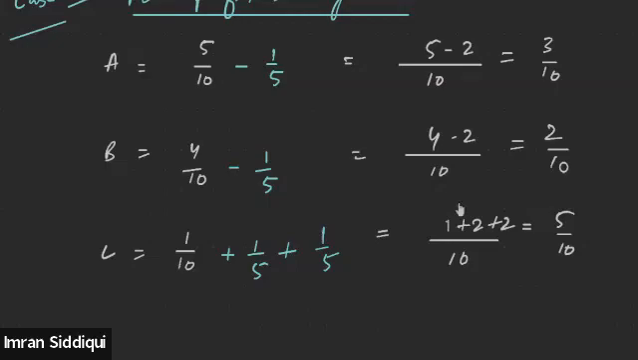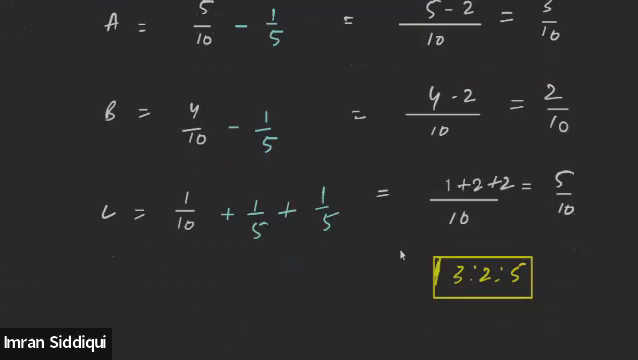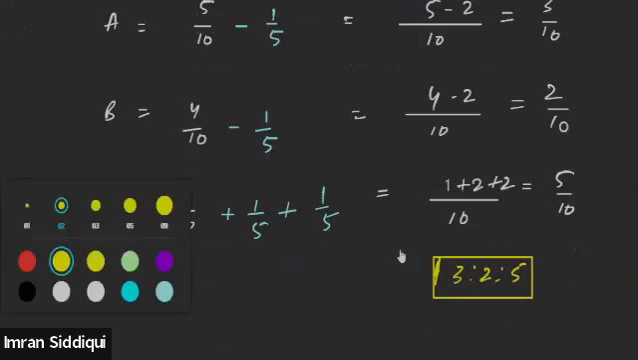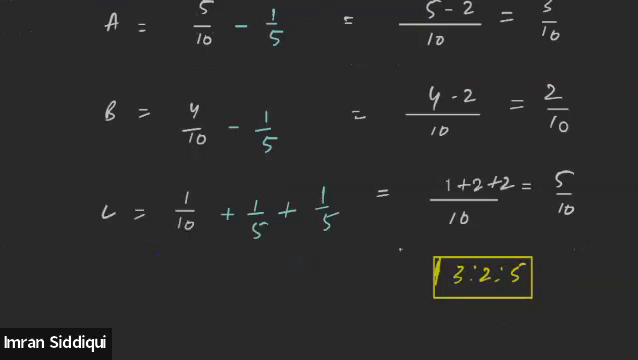That means their new profit sharing ratio will be 3:2:5. This is the new profit sharing ratio of the partners. Got it, everyone? Is this clear? Yes, sir.